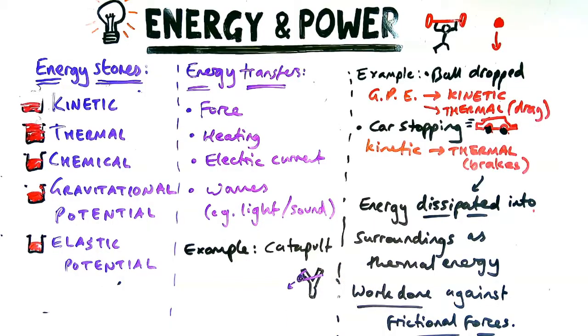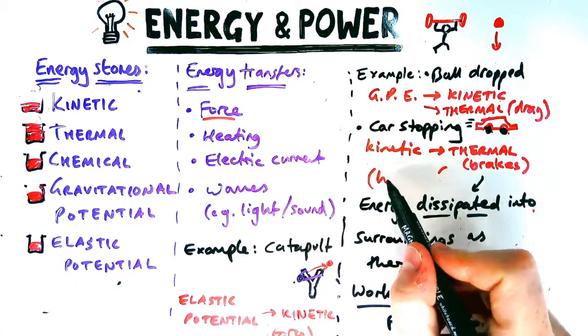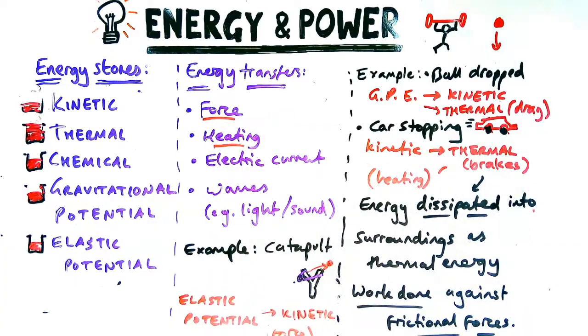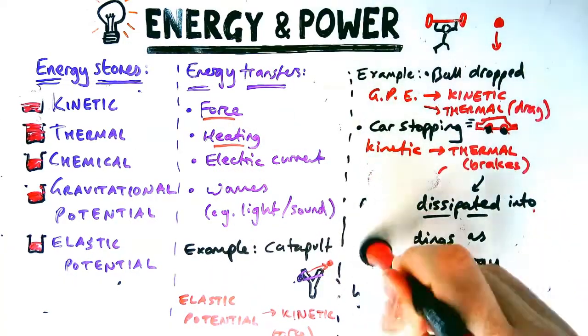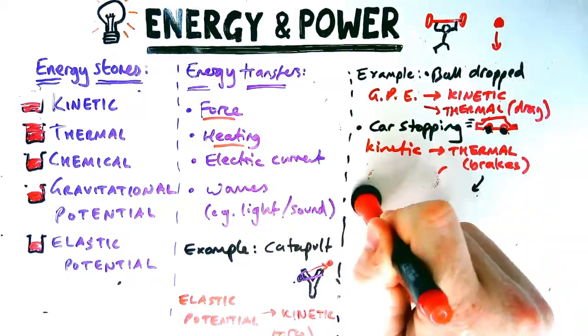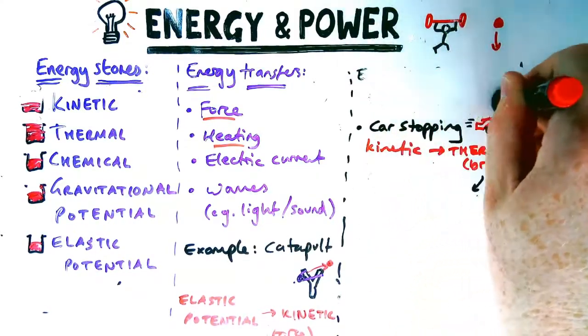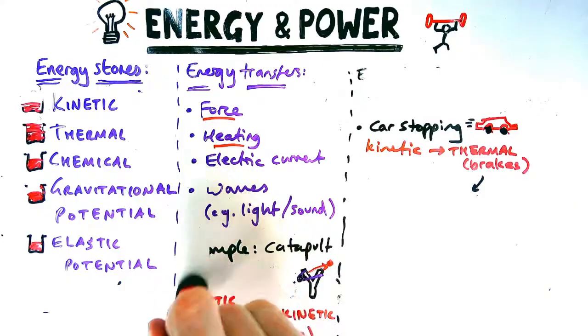So the example here would be the energy being transferred from elastic potential energy when you pull it back to kinetic energy as you let it go. Now, the thing that is responsible for giving it kinetic energy is the force from the elastic band on the ball. So that will be the energy transfer. For our car example earlier, it gets hotter due to heating, which I know sounds an obvious thing to say, but that will be the energy transfer responsible for that particular example.